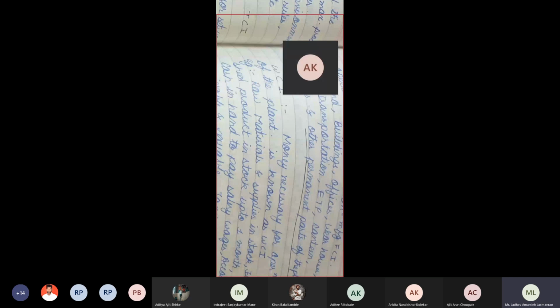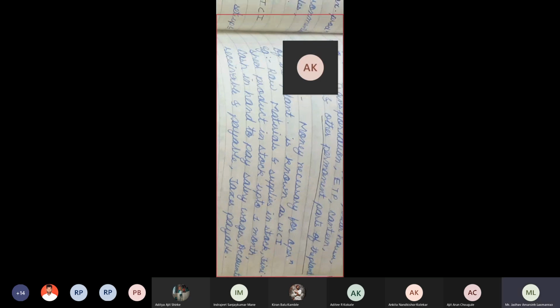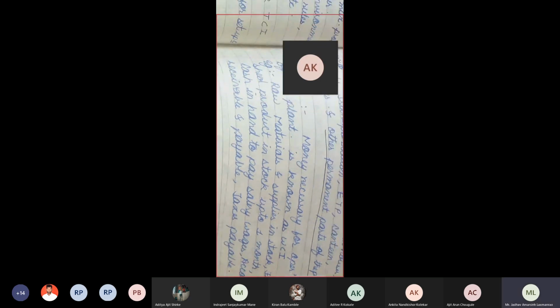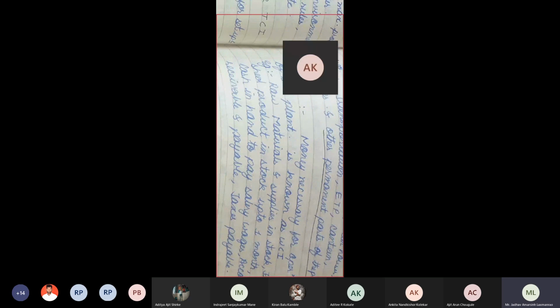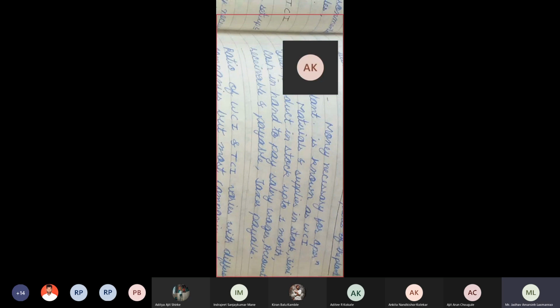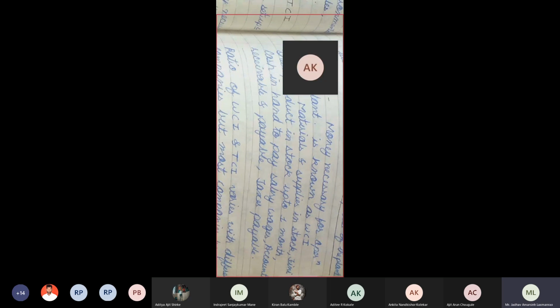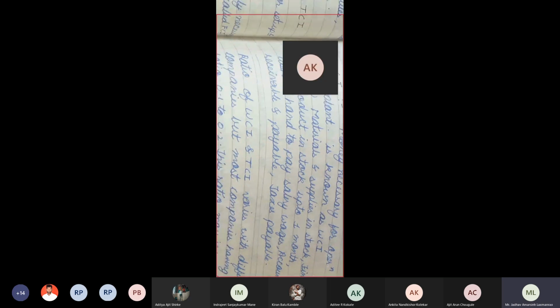So when plants start, we require raw material, we require catalyst, we require solvent. And also finished product. In plant we are going for production. After production we are getting finished product. So finished product in the stock up to 1 month, cash in hand, salary to the worker, supervisor, engineers, account receivables, payables, tax payables. These all are known as working capital investment.